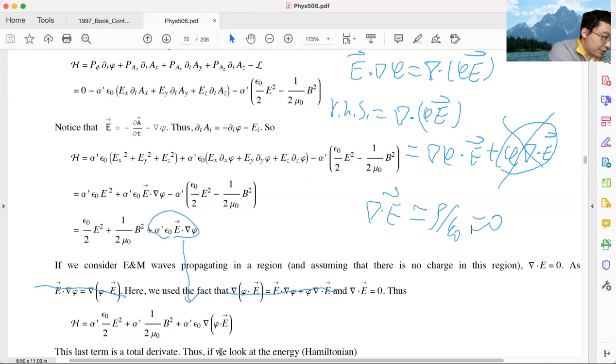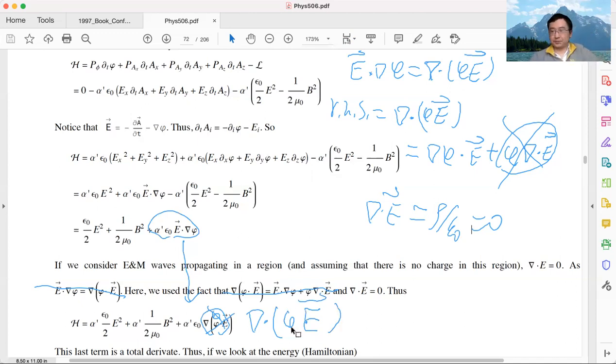Actually, let me massage this formula a little bit, because again, I put the dot in the wrong place. This should be the divergence of phi times E. The dot should be in front. Sorry for that, my handwriting is really bad. And this is a vector. Let me erase this and write a better formula here. It's the divergence of phi times the electric field vector. That's slightly better.